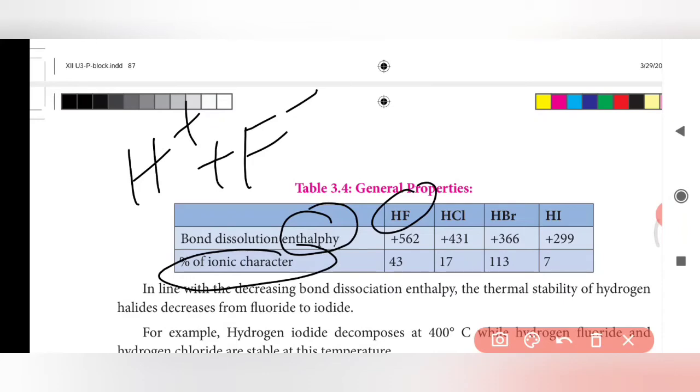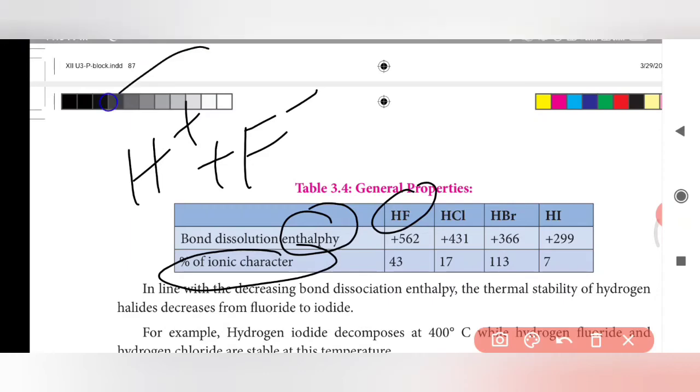So it will be easily dissolved, easily broken, and it has a lower ionic character when compared to HF, HCl and HBr. If the ionic character is less, we can easily break the bond between the ions, that is, the cation and anion.